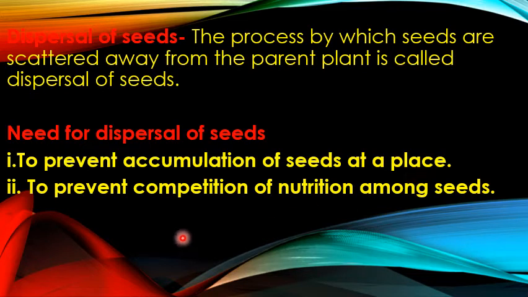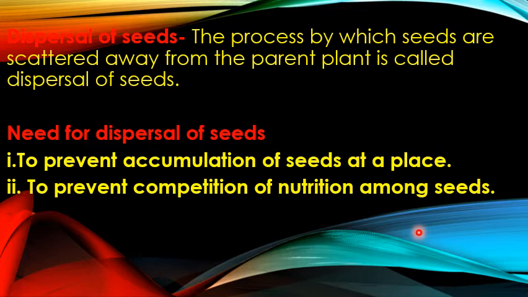Next is to prevent competition of nutrition among the seeds. Now suppose if the seed is falling down at one place, all the seeds will be requiring the same nutrition. है ना? So there will be a competition for the nutrition among the seeds. अब देखिए, suppose there is only one tree at a place, all the nutrition of the place will be used by that particular tree. But if suppose 20 seeds or 50 seeds fall on the same place, now the nutrition will get divided among the 20 or the 50 seeds.